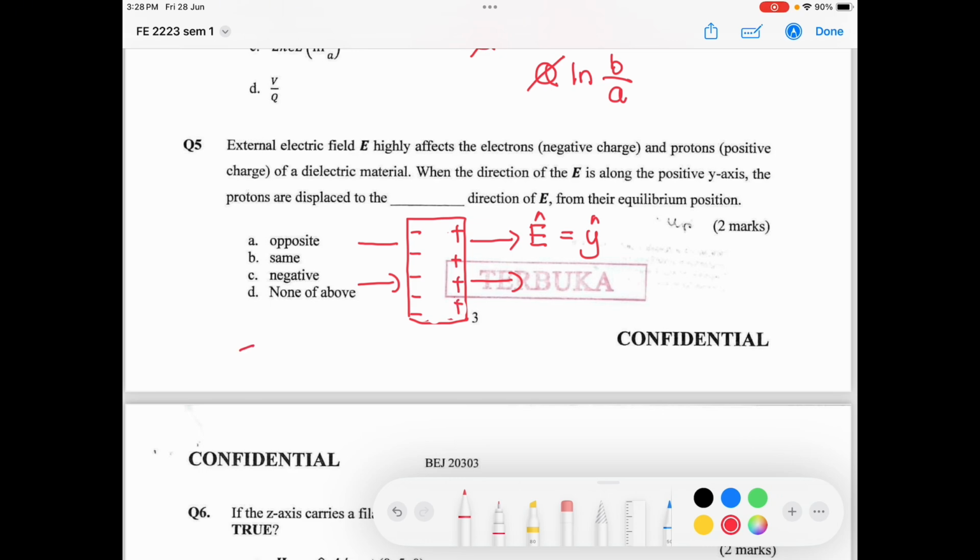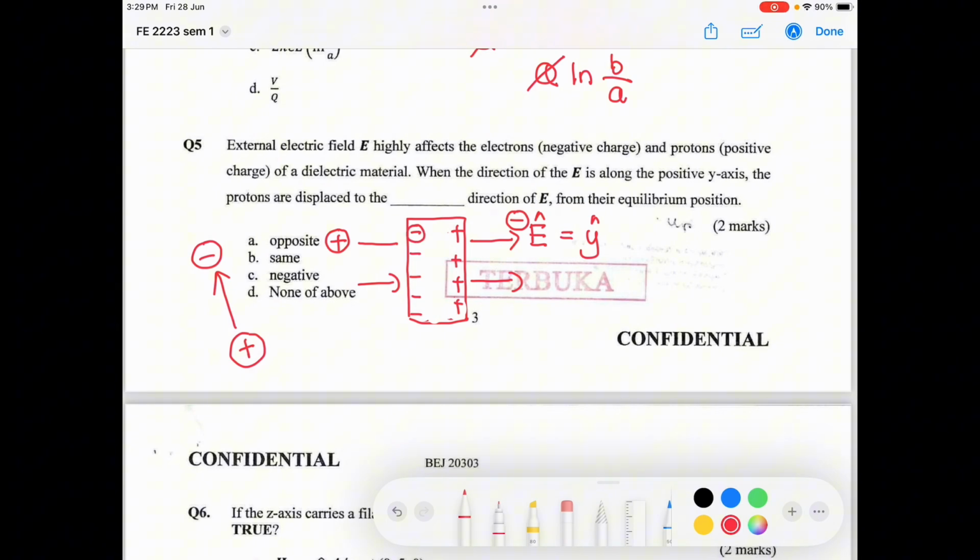If you remember, the electric field from a positive charge is outward and terminates at the negative charge. Just imagine here you have positively charged protons, and here you have electrons. The electric field will be in this direction. Positive and negative attract each other.